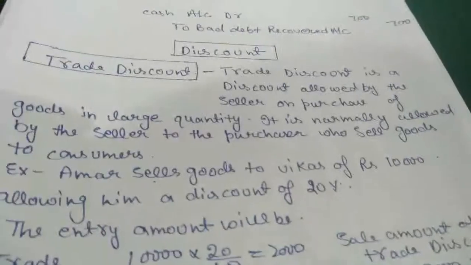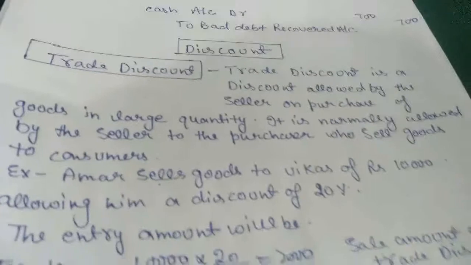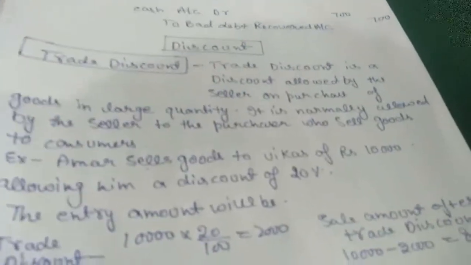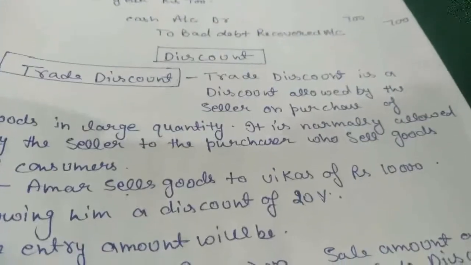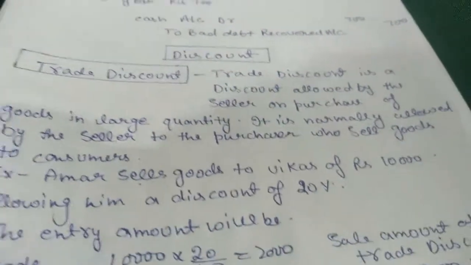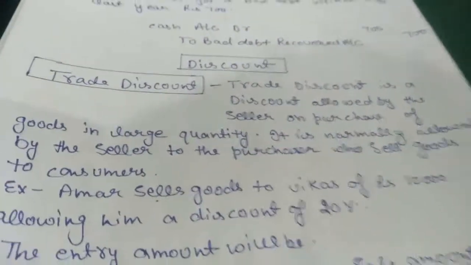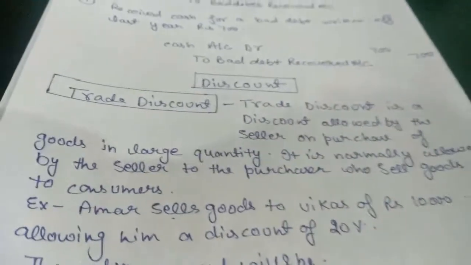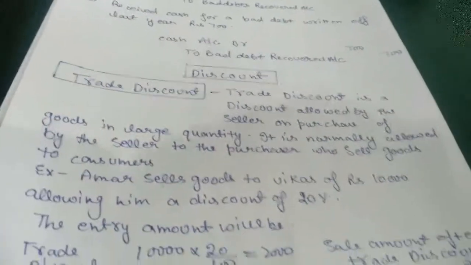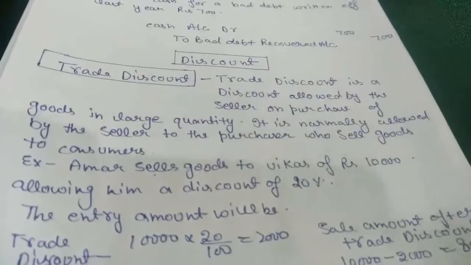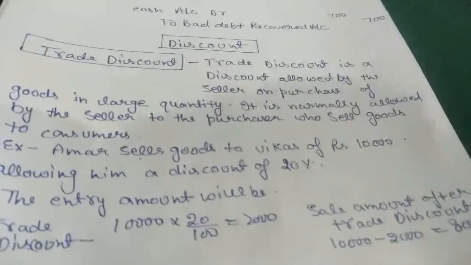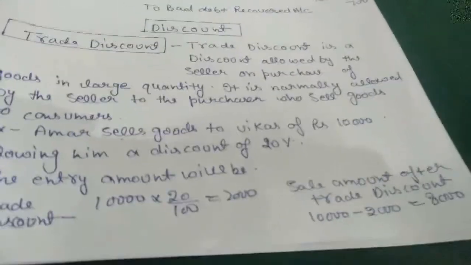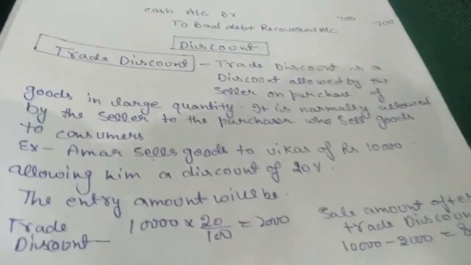Our next point is discount. Discount is of two types, and first thing is, what do you mean by discount? Discount is a little reimbursement or maybe a little rebate for us which we got from the seller. Sometimes when we purchase goods we also get discount, and when we sell goods we also give discount to the purchaser.